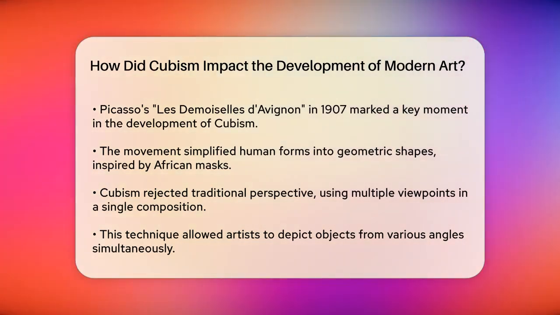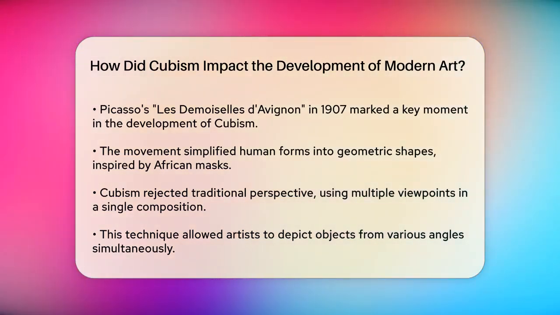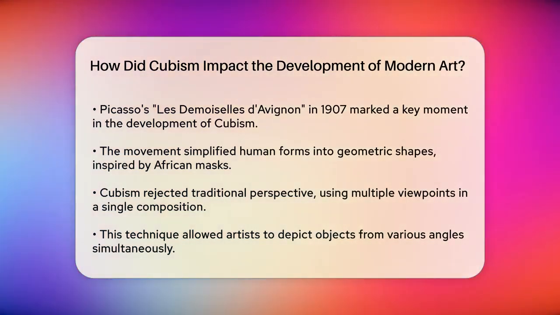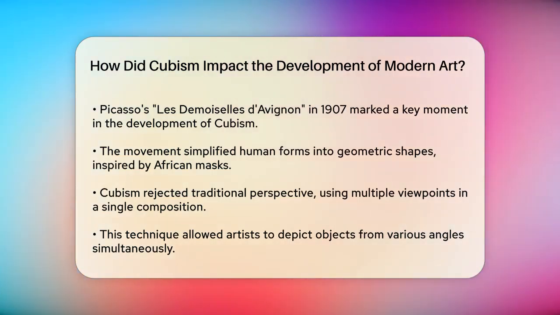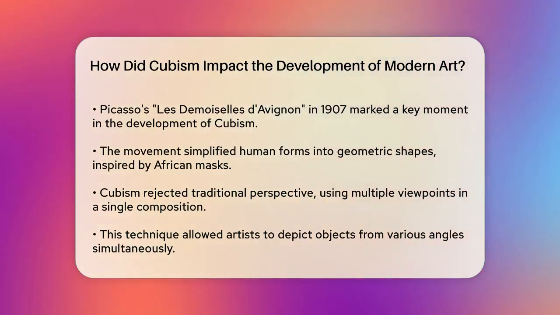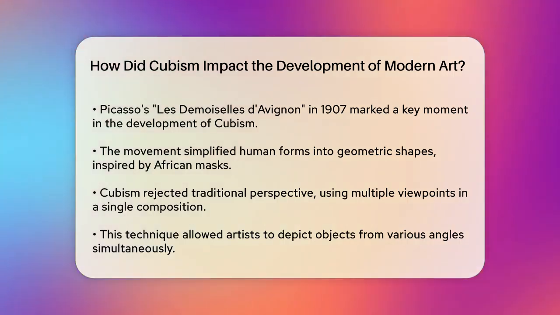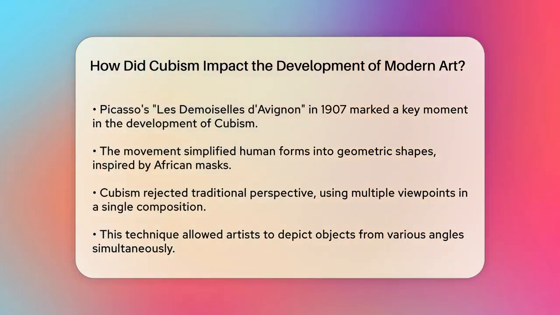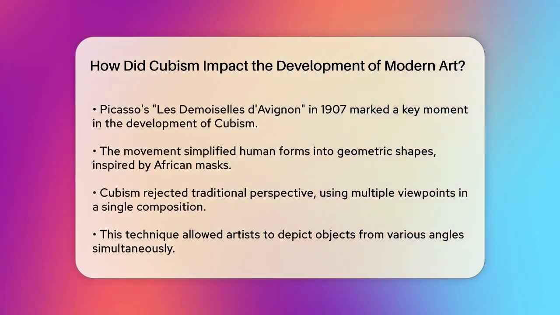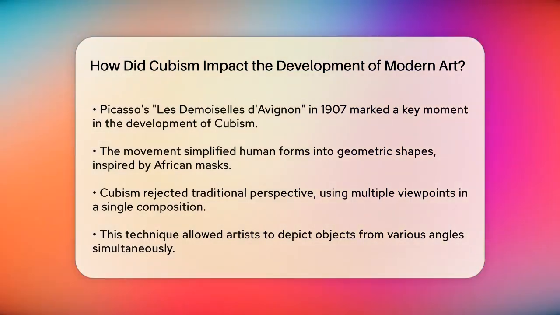Cubism had a profound impact on several modern art movements. It influenced Surrealism by encouraging artists to explore the subconscious and the world of dreams. Surrealist artists, inspired by Cubism's emphasis on inner reality, began to depict subjects in ways that were not outwardly realistic, but rather reflective of their inner world.